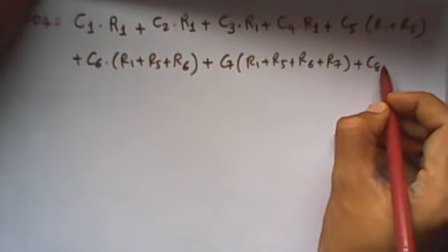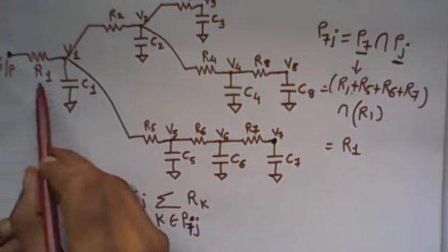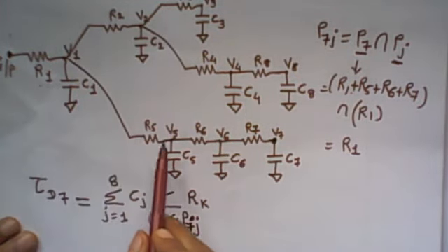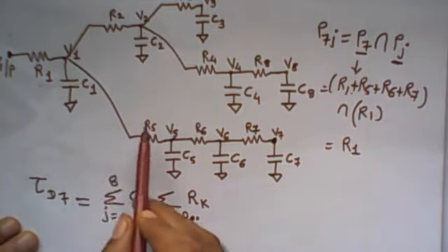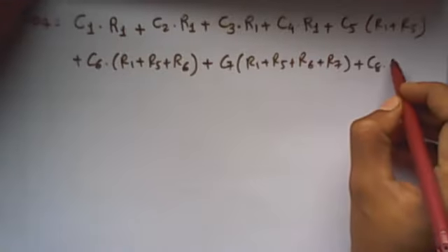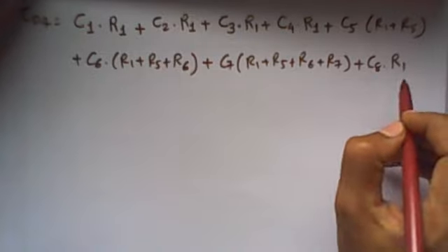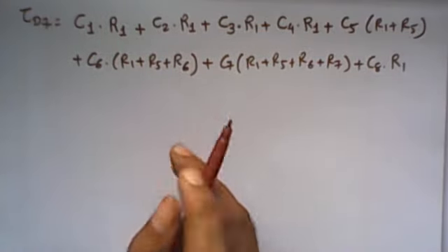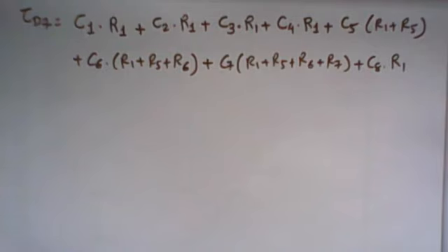plus C8. Now to reach the input to node 8, this is the path for input to node 8 and this is the path for the input to node 7. So common is only the R1. So C8 is multiplied with only the R1. So this is the propagation delay time in terms of the resistance and capacitance values for the above network to reach the input to node 7. So this is approximately the propagation delay time to reach the input to node 7 using the Elmore delay